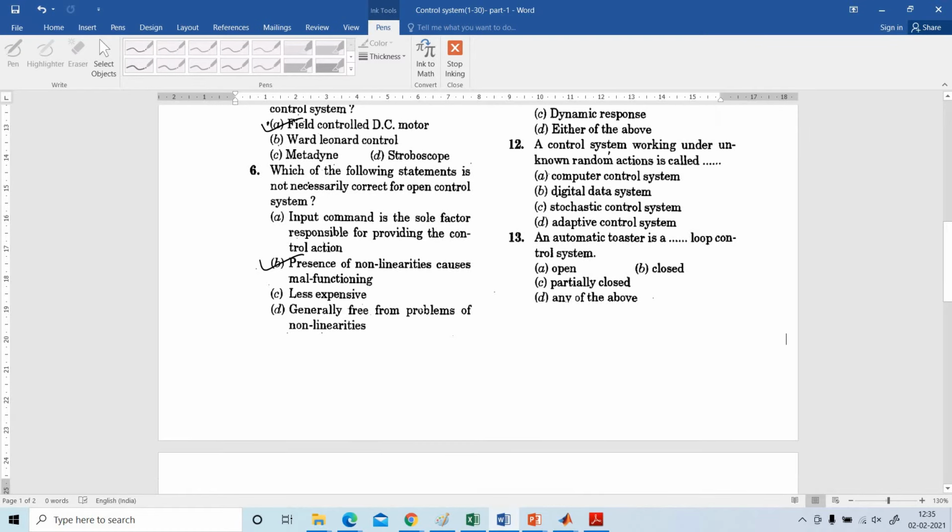12. A control system working under unknown random action is called computer control system, digital data system, stochastic control system, adaptive control system. Answer is stochastic control system.